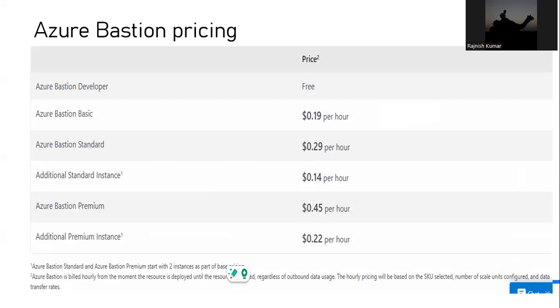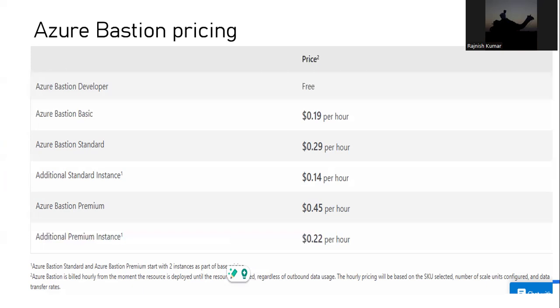Okay, so here you can see there are six types of SKU present. Starting from Azure Bastion Developer, which I showed you in the diagram. This is one-to-one mapping to the VNet. So per VNet, you have to create one Developer edition to connect, right? But in the Basic and above, you'll see there is a charge. Basic starts from 0.9 cents per hour, right? And then you'll go with the Standard instance, and then the Premium instance, and you'll see an increase in the cents.